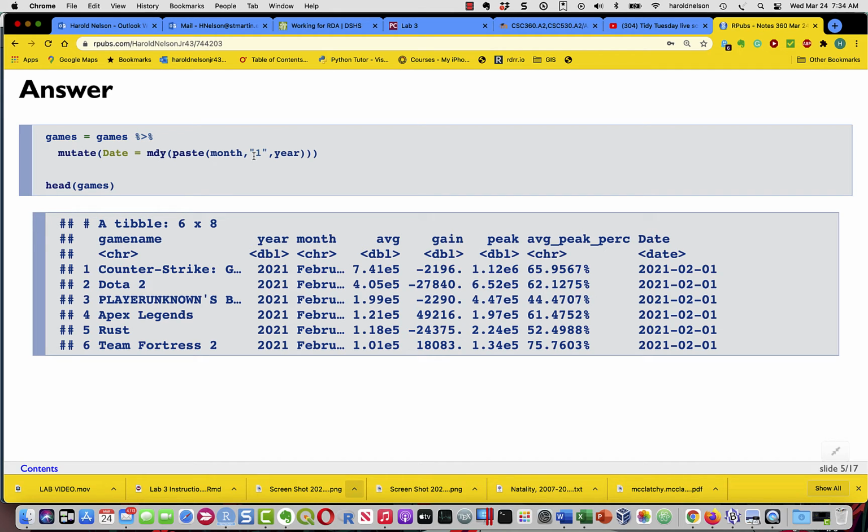MDY is one of 6 different functions. You could have YMD, DMY, which will take a very flexibly formed date in any reasonable format and convert it into a reasonable R date. And you can see that it did that. The first record in the file came from 2021 February, and then we added the day 1 so that we could have a complete date. Okay?